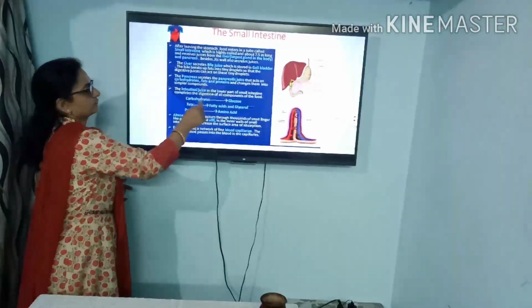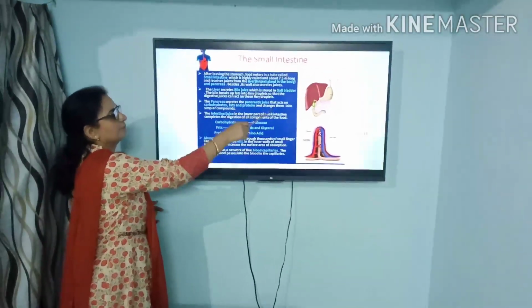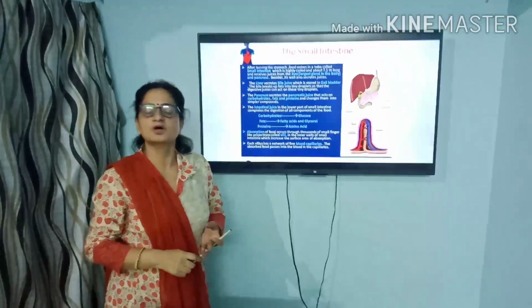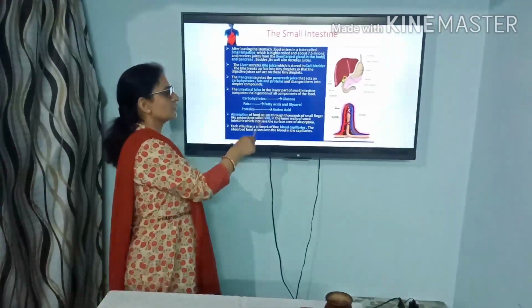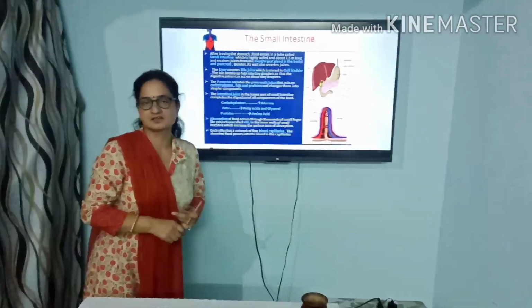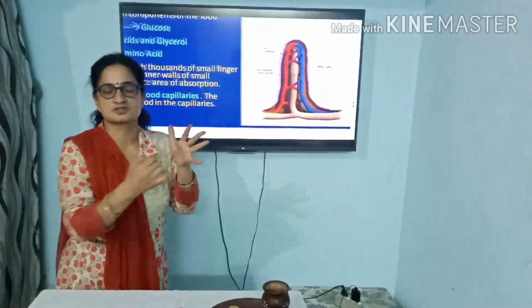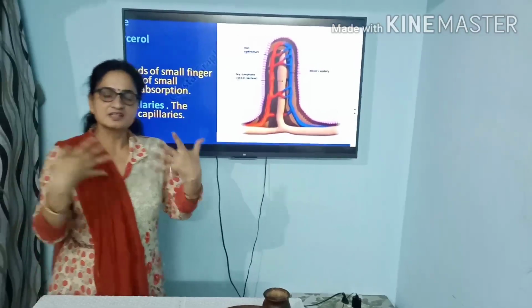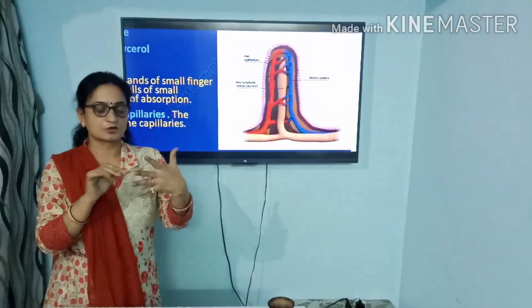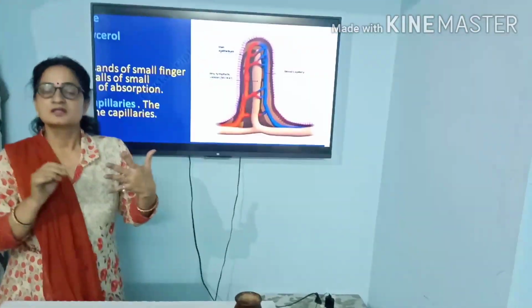All these various components which are digested by the small intestine are absorbed by the wall of the intestine. The inner wall of the intestine has finger-like projections inside, and these are called villi.